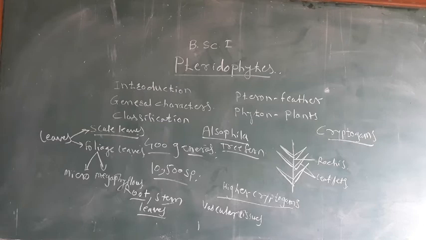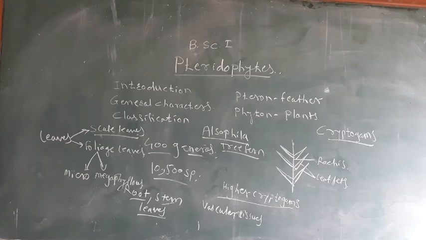Then reproduction. The pteridophytes reproduce by formation of spores as well as by formation of sex organs. The plant body is a sporophyte which produces haploid spores.